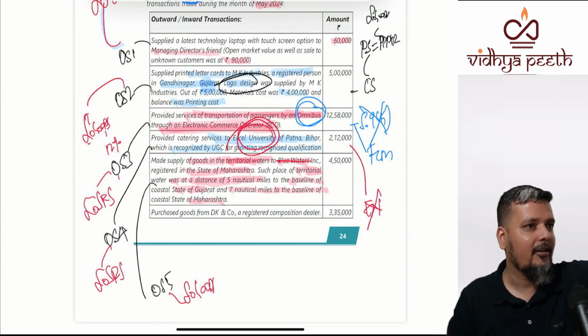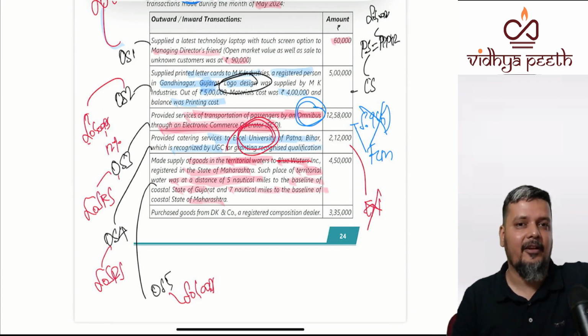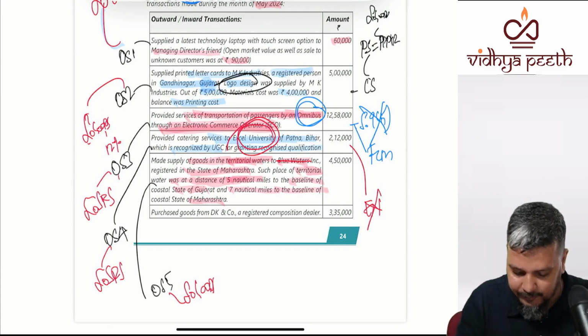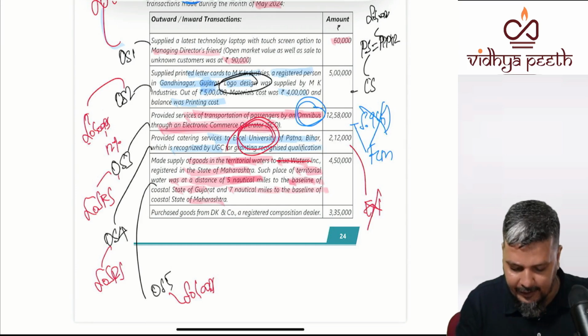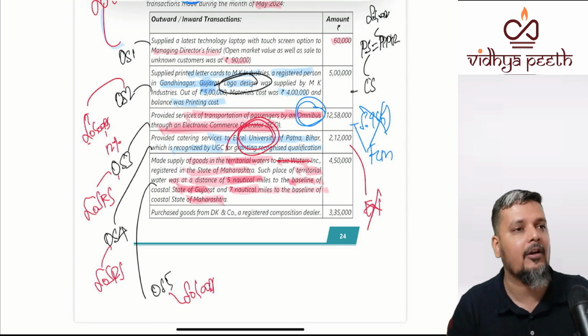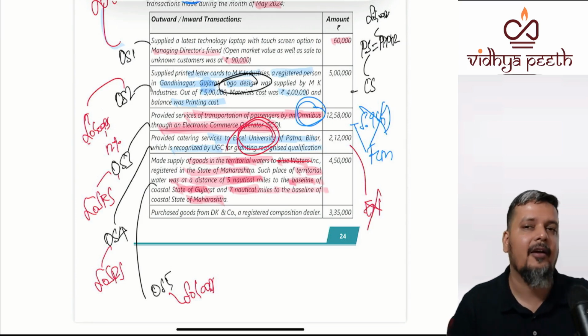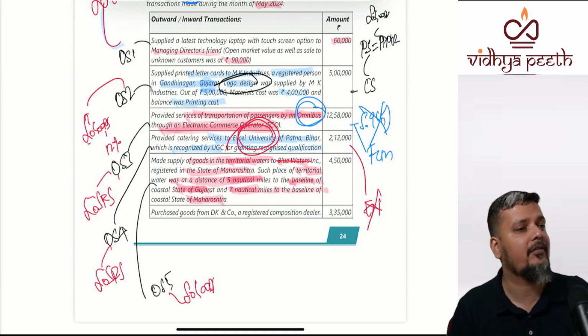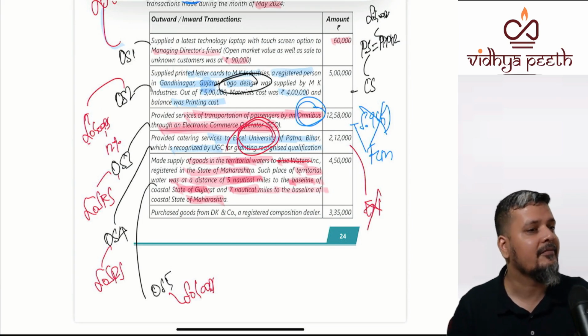Now that water belongs to which place? Whether it belongs to Gujarat, 5 nautical miles, or whether it belongs to Maharashtra, 7 nautical miles. Why I am telling you to first evaluate: if at all I wanted to give you a turn and twist, I would have given you services.